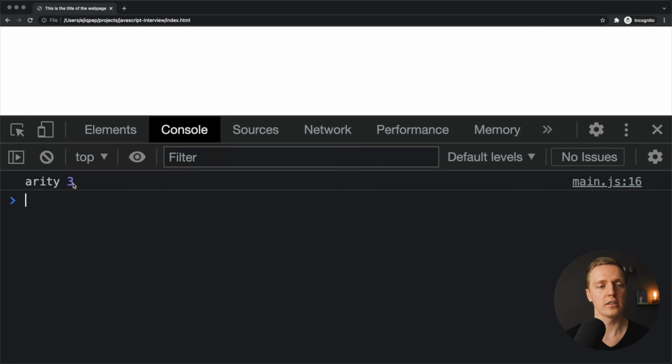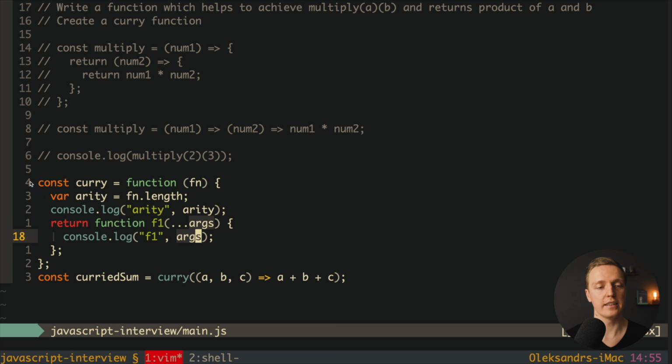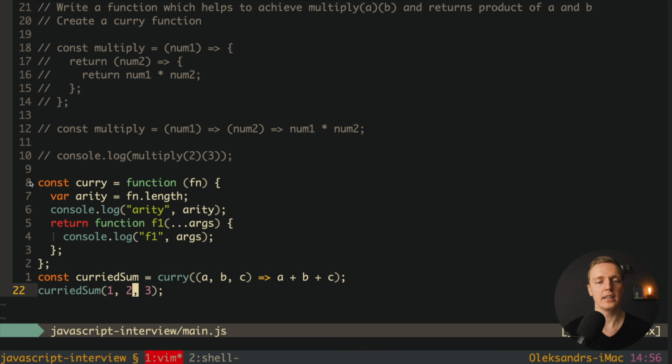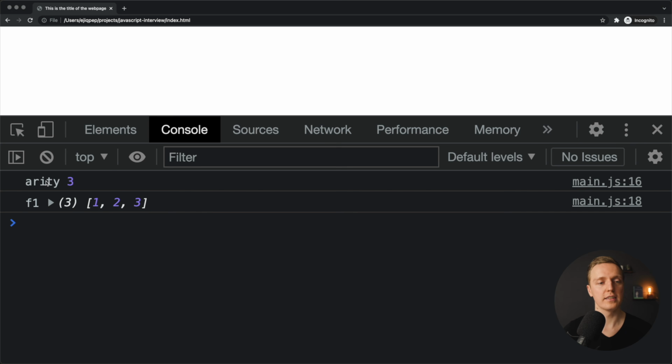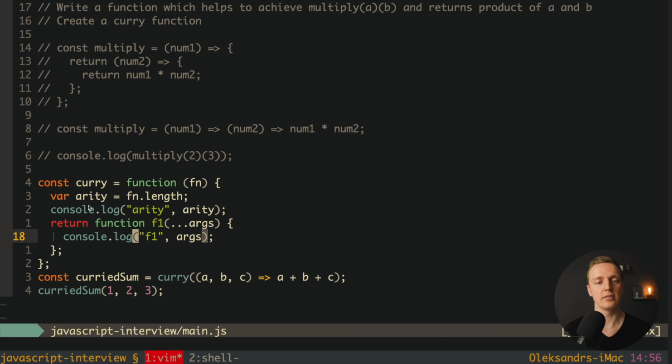And actually when I reload the page, as you can see, we don't get anything, because we didn't call this curried sum. So what we must do afterwards, we must call this curried sum as a function, and we can pass inside something. In our case, we can pass 1, 2, 3. These are our 3 parameters. I'm reloading the page and we're getting here f1, 1, 2, 3. So we're getting all arguments as an array. This is our idea. And obviously we can also call this function just with 1, then we will get an array with just 1 argument.